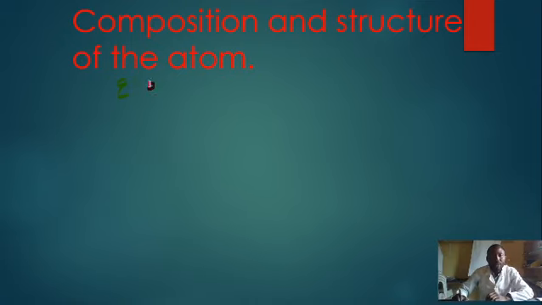We have the electrons. We have the protons. And we have the neutrons.